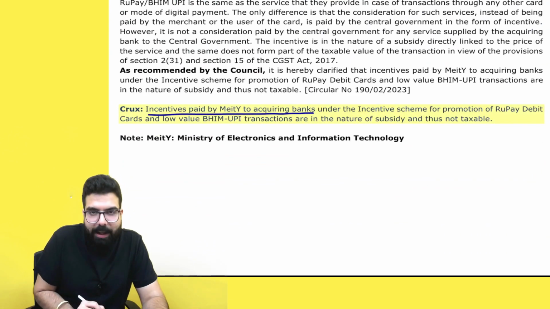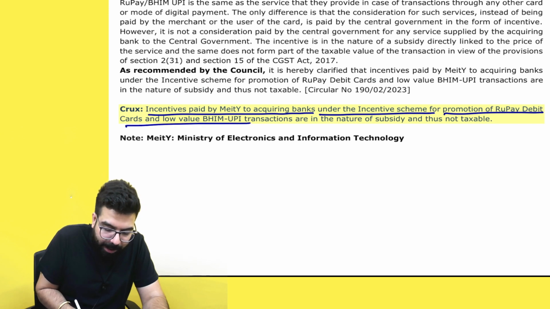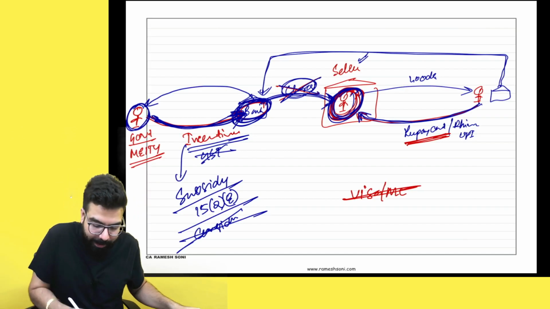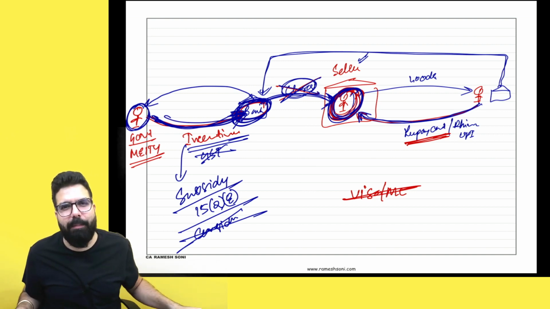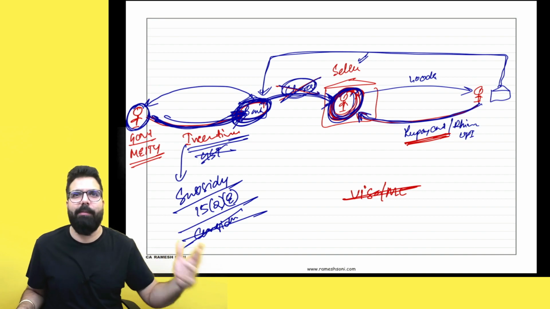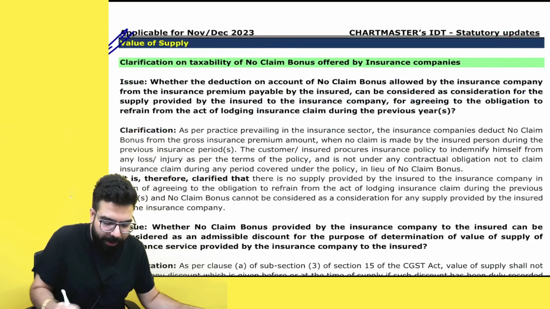Incentive paid by MEITY to the acquiring bank under the incentive scheme for promotion of RuPay debit card and low-value BHIM UPI transactions is in the nature of subsidy and is not taxable. Hence, whenever incentives are paid by MEITY, those are not taxable because subsidies given by the government are never any consideration. Done, sir. Point is clear. Let's go ahead. The next one over here.